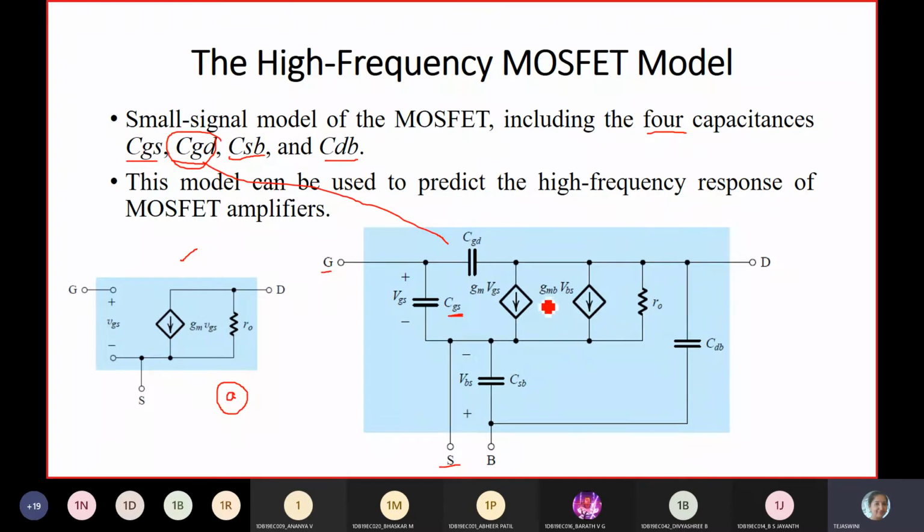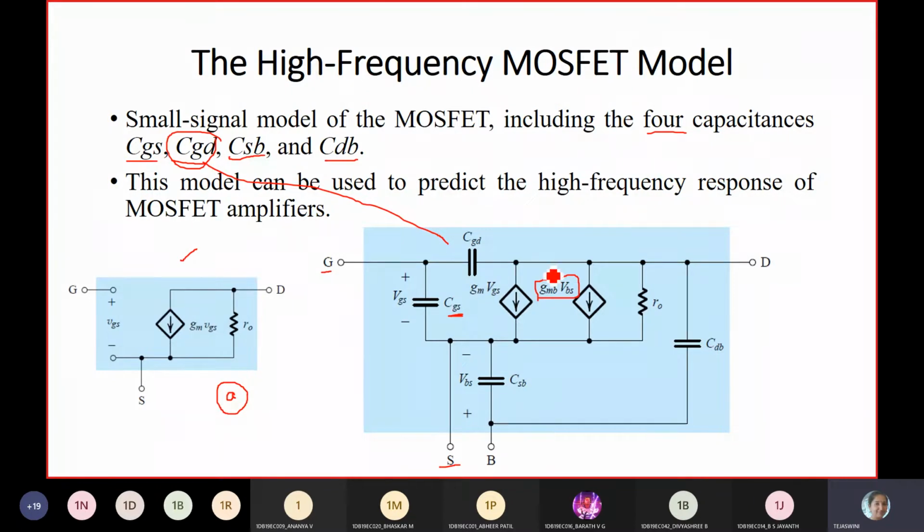Then gmb Vbs is the current due to the body effect. Body effect in the sense, sometimes if you connect the gate and the body, it acts as a second channel. Due to this, whatever electrons are accumulated, holes will be accumulated towards the body. That leads to the body effect, which will also be added into your current ID.